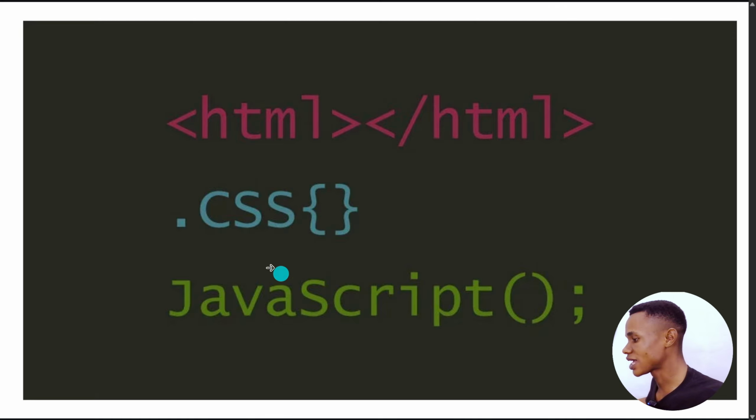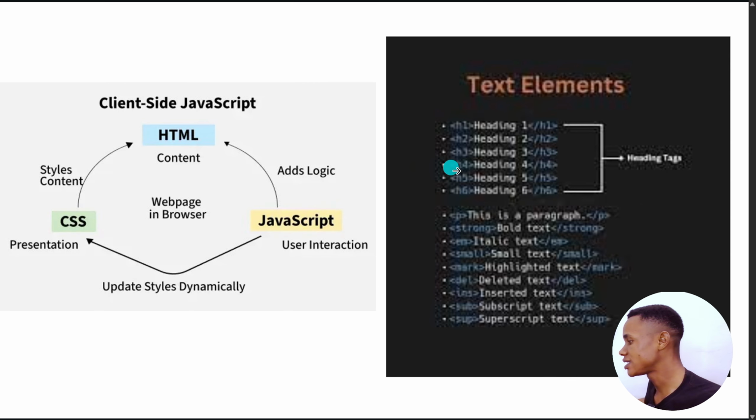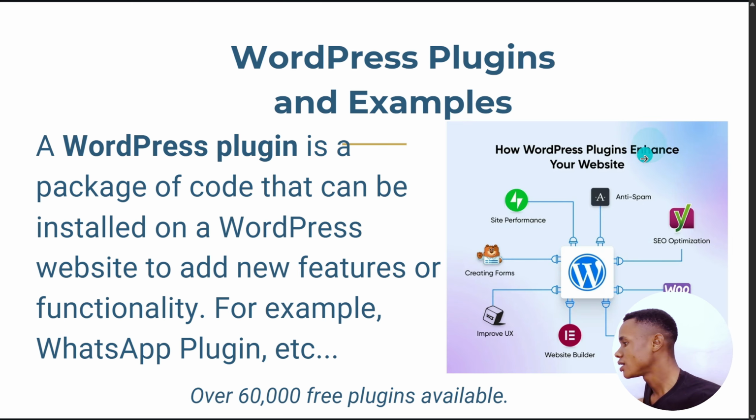So that's that. Of course, you can see this is the CSS formula. There's JavaScript, the formula, and all of that. And you can see that when you are actually doing the coding, you will be coding like this, and then the appearance will not be showing. Well, that is the CSS that will now be appearing. You are doing the HTML coding like this, and then the CSS will be appearing.